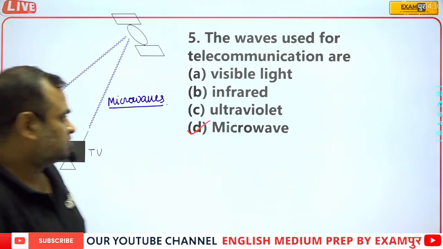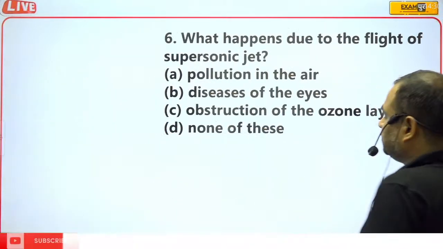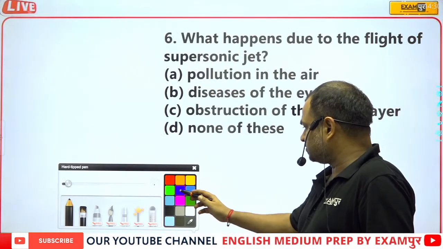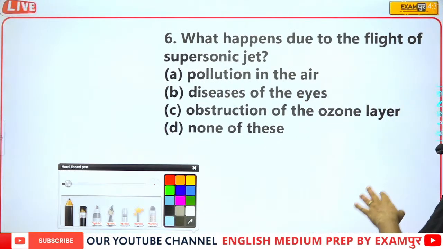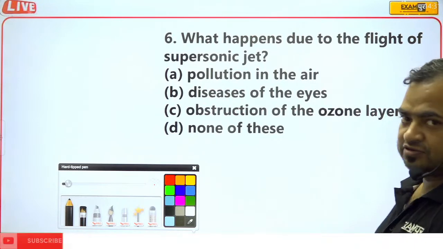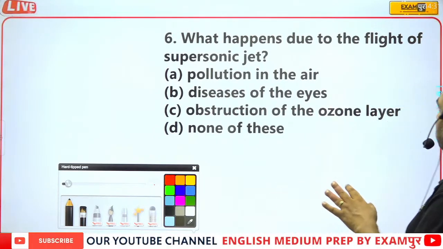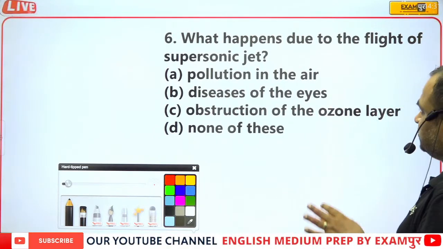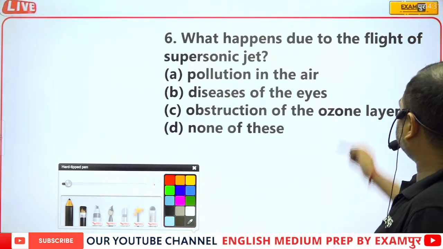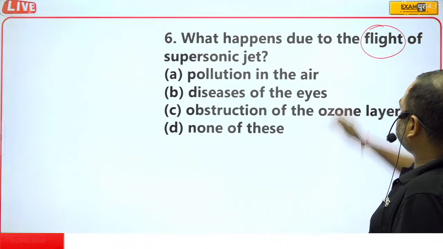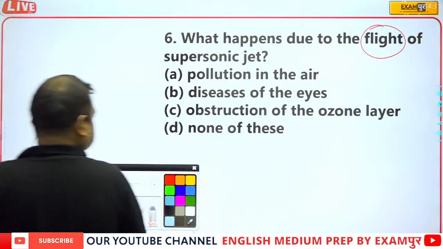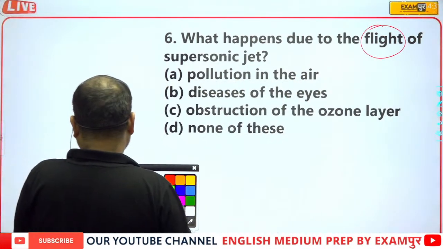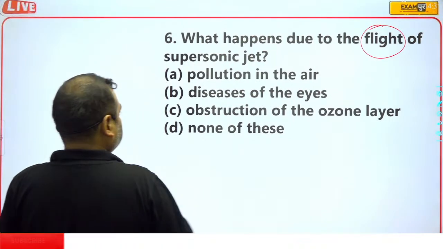Okay, so guys, question number this. What happens due to the flight of a supersonic jet? Pollution in the air when the flight takes place. Obviously pollution takes place, but the noise pollution is very, very high.